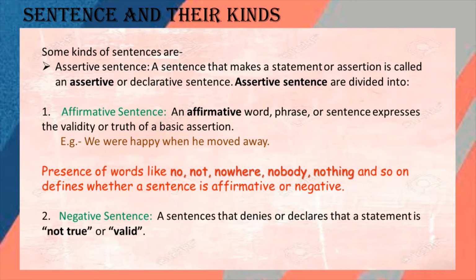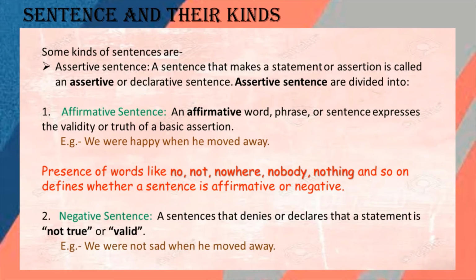Now, the negative sentence is the other part of the assertive sentence. It is a sentence that denies or declares that a statement is not true or valid. Whatever information we are getting in that sentence, if that information is not true or not valid, then that sentence can be called a negative sentence.